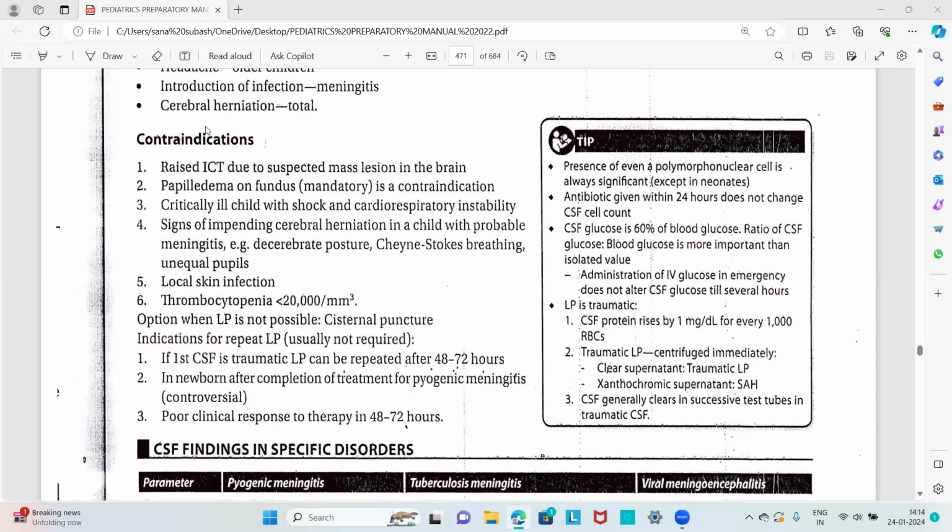So usually these are the contraindications for lumbar puncture: raised ICT due to a suspected mass lesion in the brain, papilledema, a critically ill child with shock and cardiorespiratory instability, signs of impending cerebral herniation, local skin infection, and thrombocytopenia less than 20,000 per cubic millimeter. So these are the contraindications for the lumbar puncture procedure.